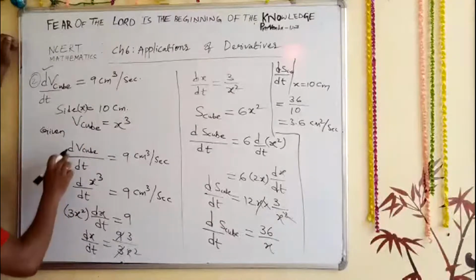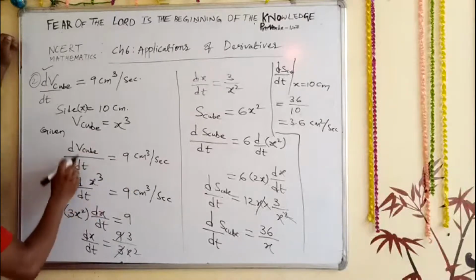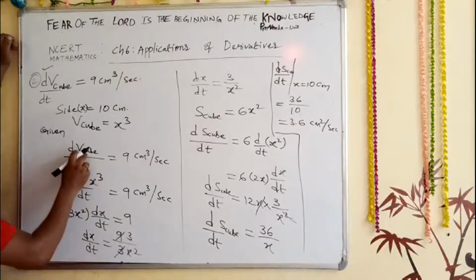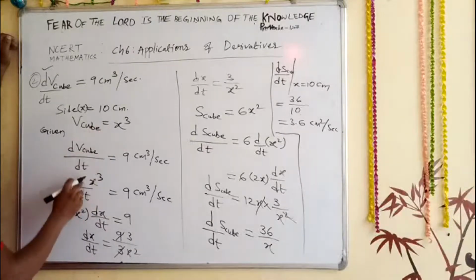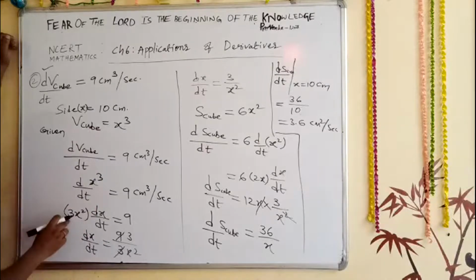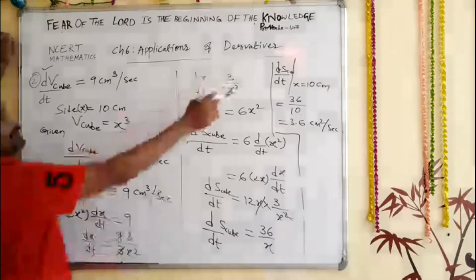Given dv upon dt is equal to 9. Now d by dt of v, the volume of a cube, is x cube. Now d by dt of x cube is nothing but 3x square dx upon dt. Now 3x square multiplying goes to that side as division. So 9 upon 3x square, 3 3s are 9. So dx upon dt is nothing but 3 upon x square.